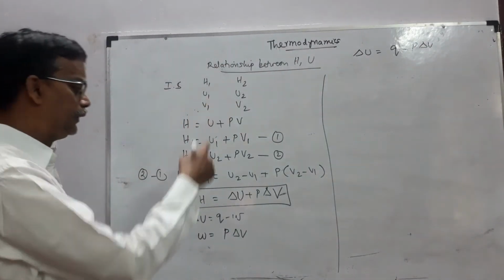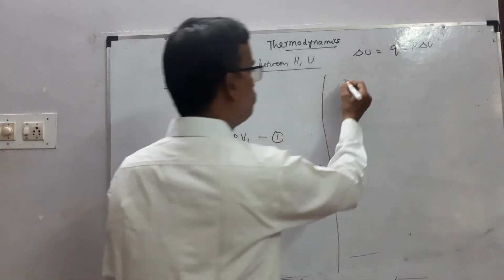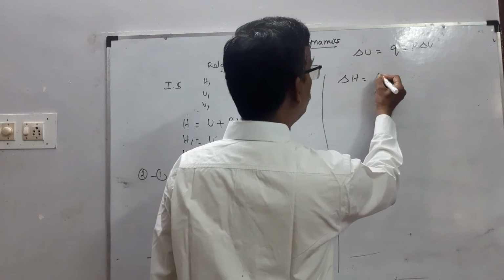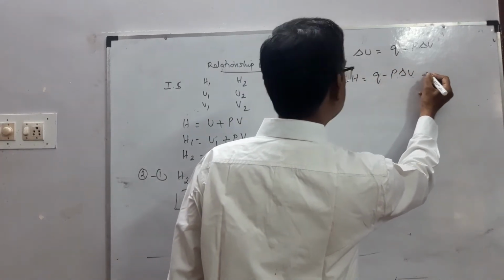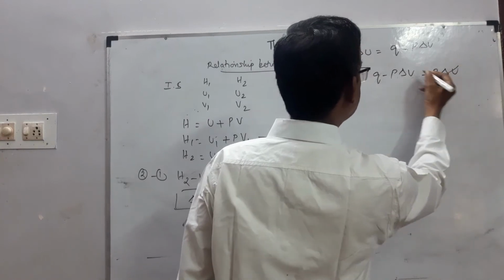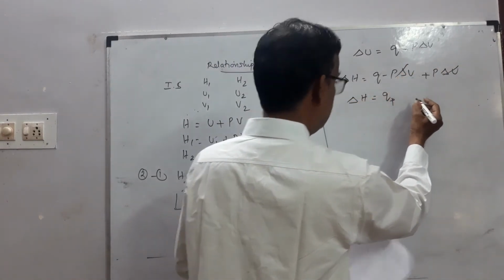Substitute the delta U value in the delta H equation. So delta H is equal to Q minus P delta V plus P delta V. These two cancel. So delta H is equal to Q P. This is equation number 3.